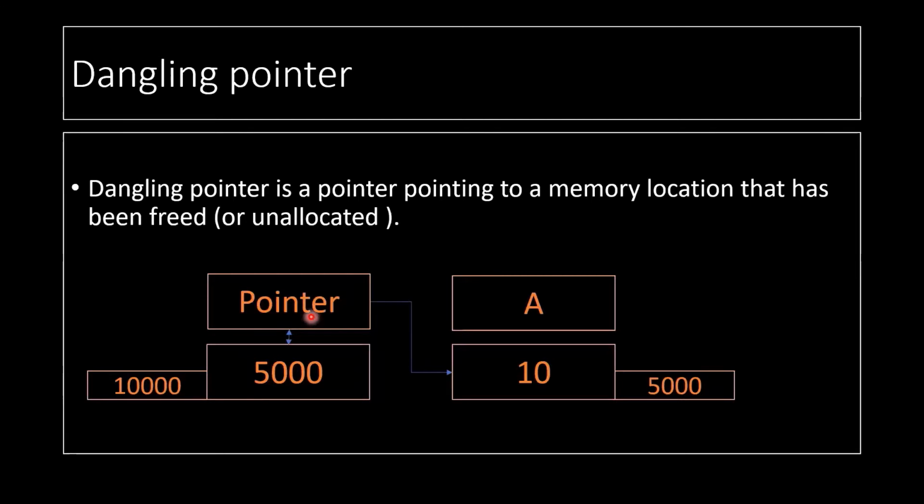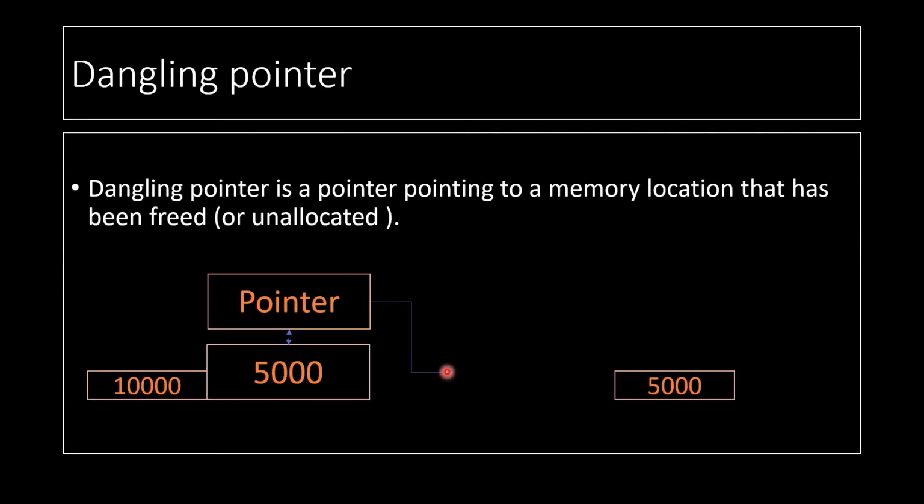I have a pointer and a variable a whose address is 5000, and the pointer is storing the address of that variable and is pointing towards the value of a. Clear? Now what happens is we deallocate the memory, or we free that variable, or we free our pointer in case of our dynamic memory.